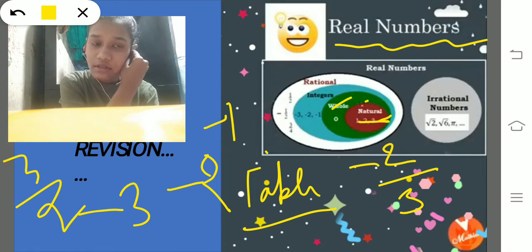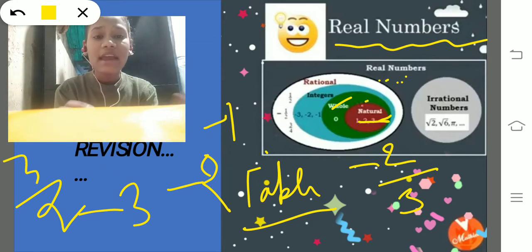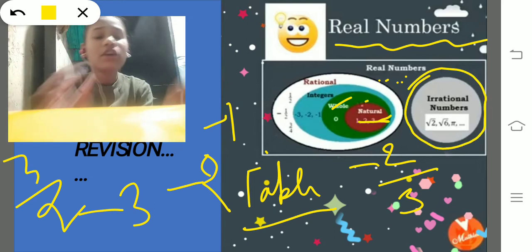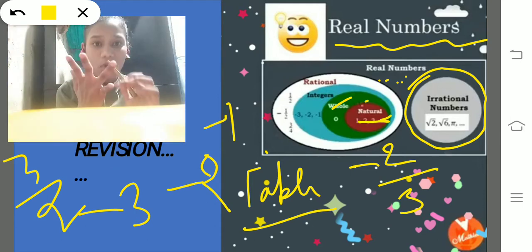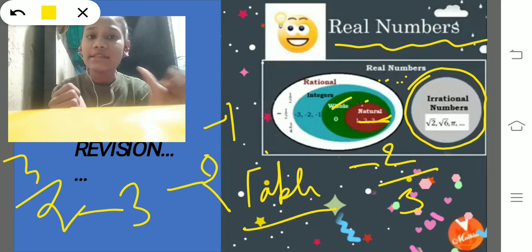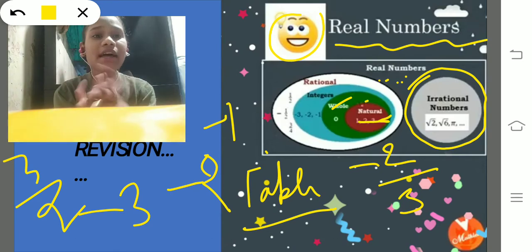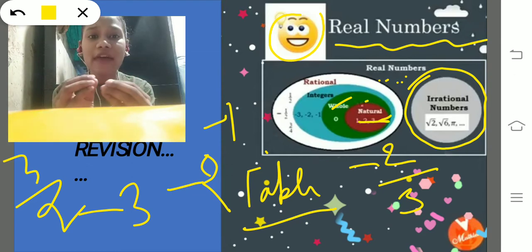Then the next thing is, what are irrational numbers? Because the adventure from natural numbers to real numbers goes like this: natural numbers, whole numbers, integers, rational numbers, then irrational numbers, and then the king of the number system, that is the real numbers. We have done till the rational numbers. Now we are going to do irrational numbers.